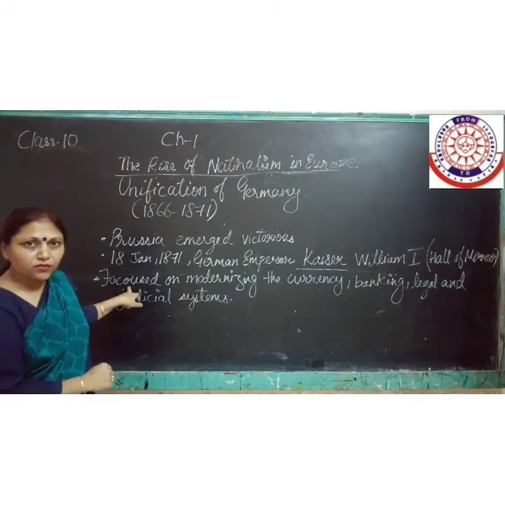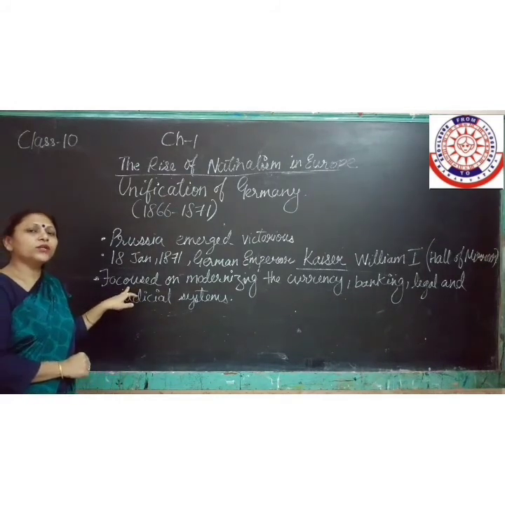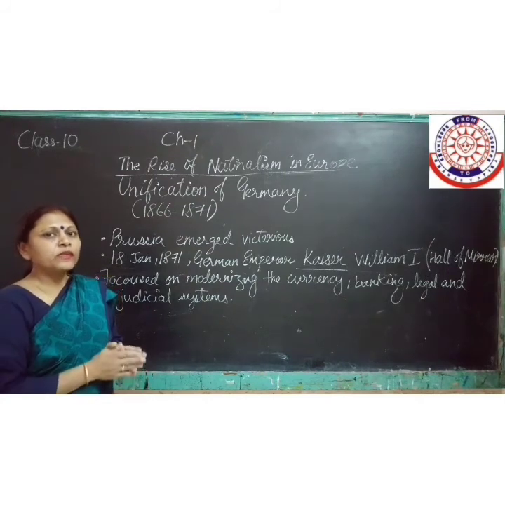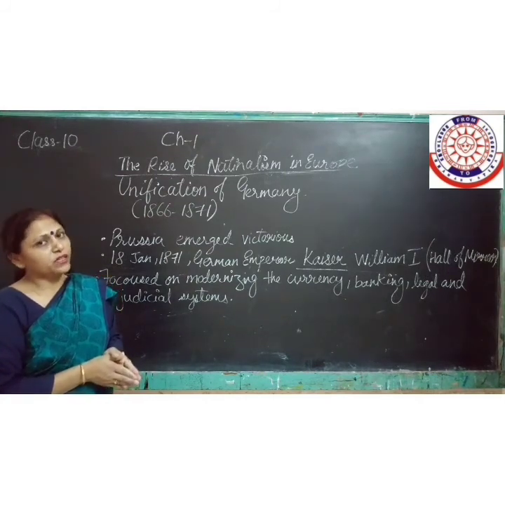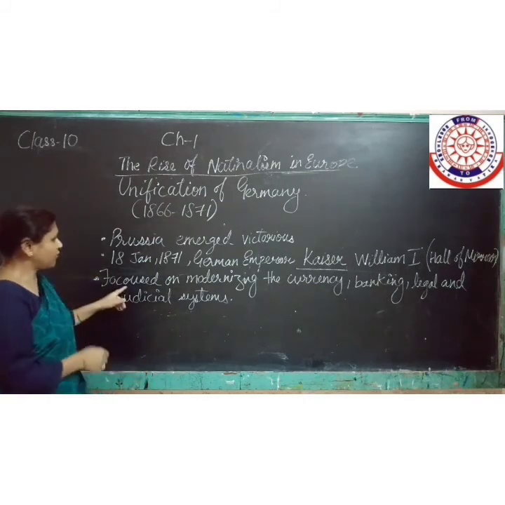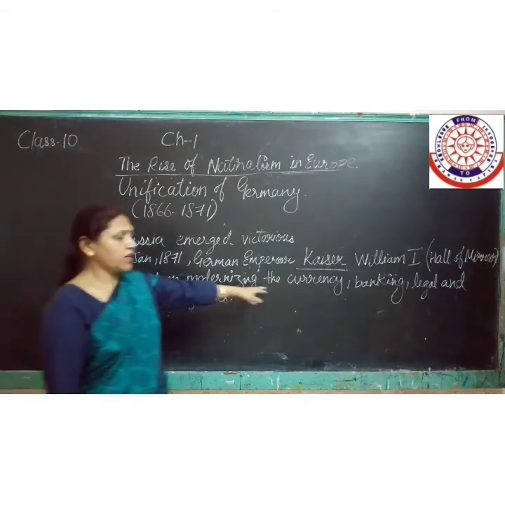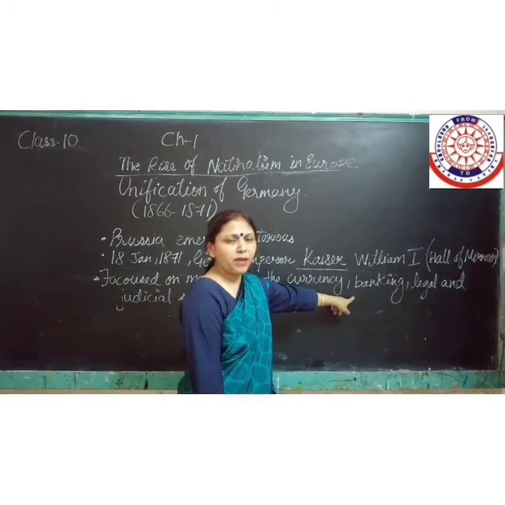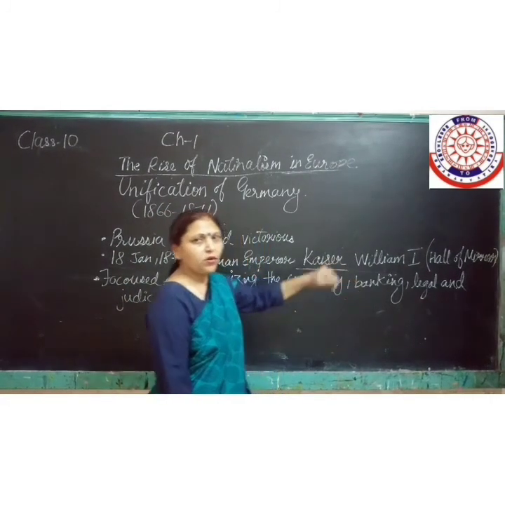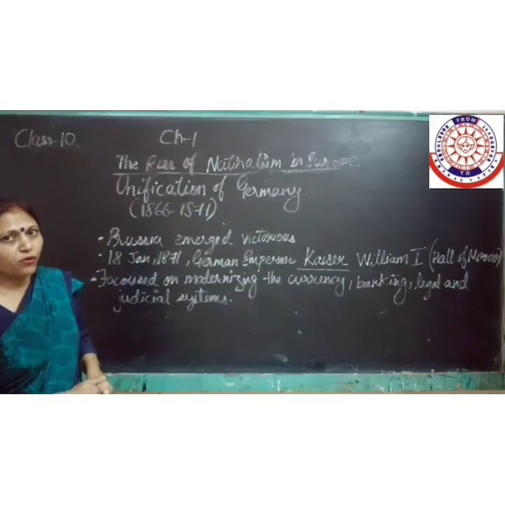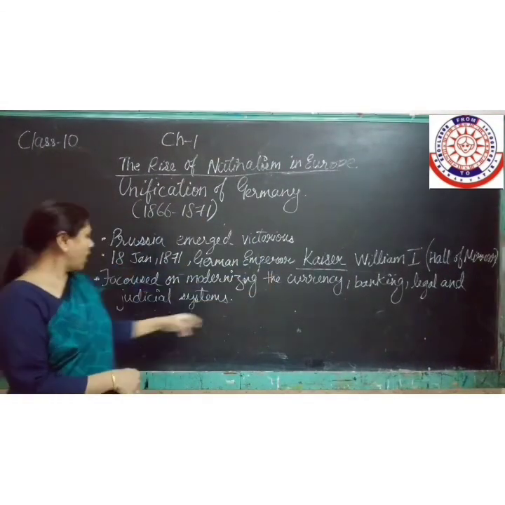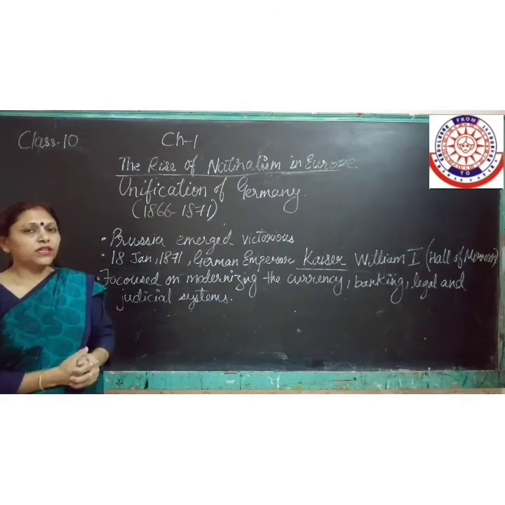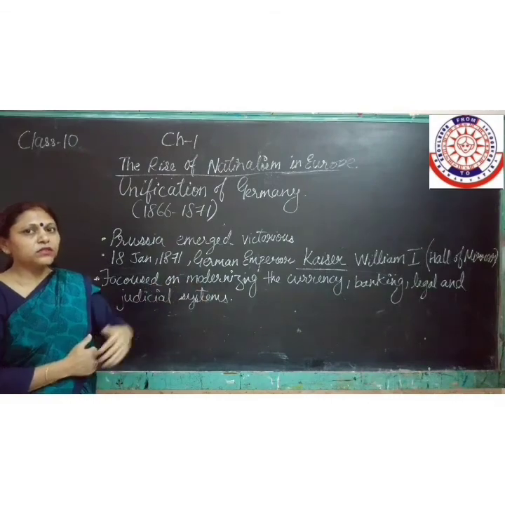After the Confederation was built, what did they want to achieve, or what were the highlighting points which they wanted to follow in their newly built German Confederation? That was, they focused on modernizing the currency. They wanted to improve their banking system, and on the whole, they were looking forward to better legal and judicial systems which may lead to the development of the newly born Germany. Thank you.